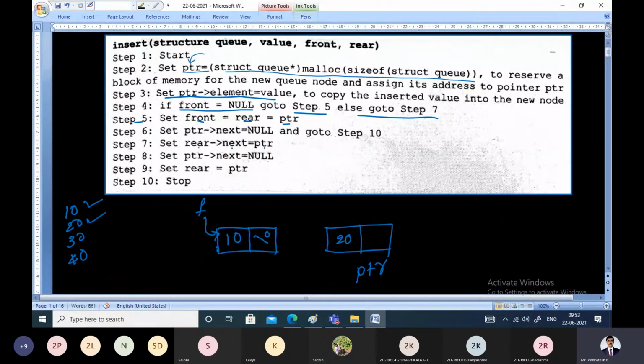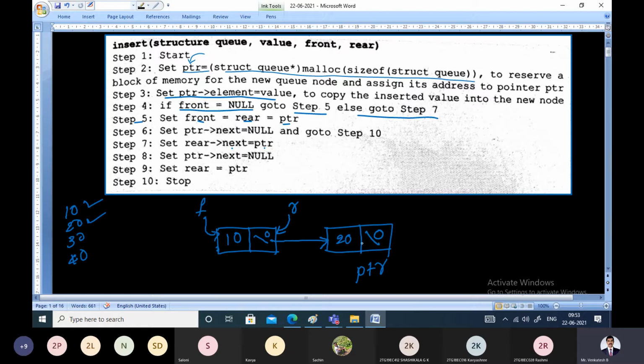So rear pointer next equal to PTR. Make this rear pointer next point to PTR. The rear pointer stays here, because we have not changed that. Rear pointer next is made to point to PTR. Next, what do I have to do? PTR pointer next must be made null, because this is the new node being attached. So make PTR pointer next equal to null. That is step number 8.